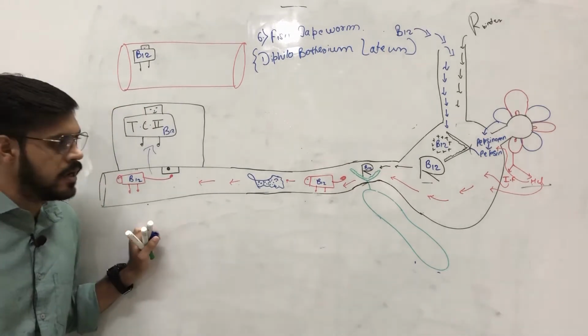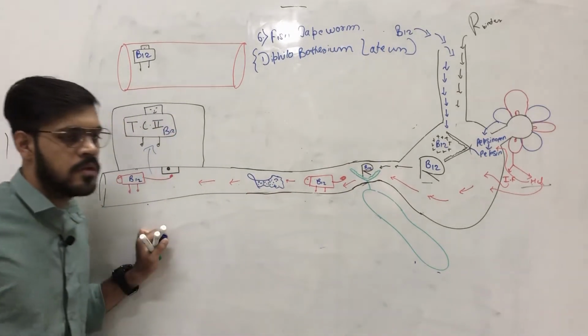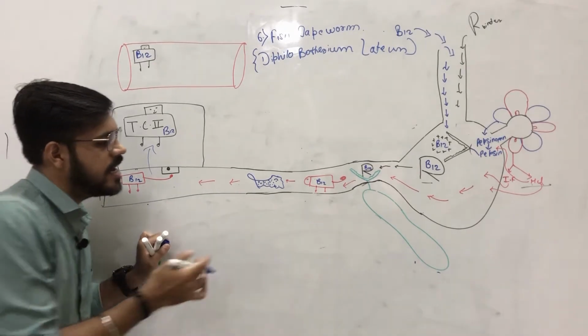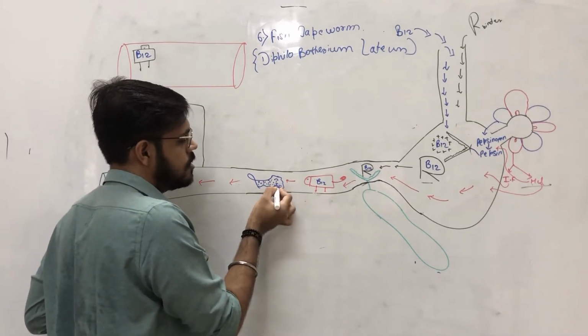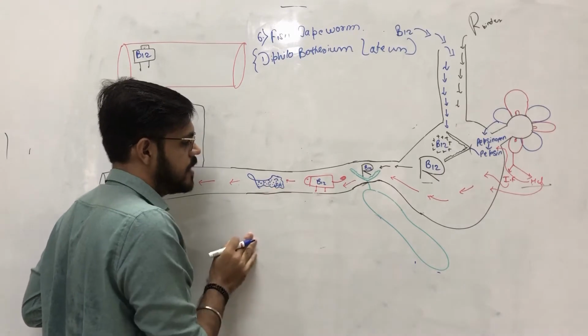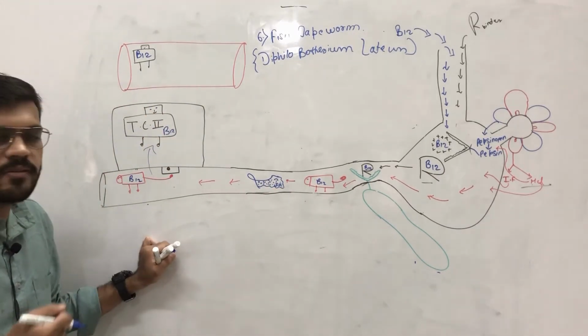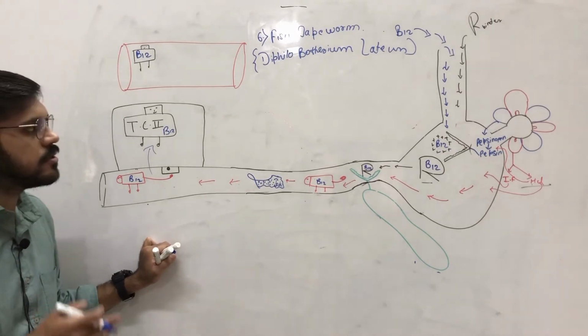Diphyllobothrium latum accumulates in the GIT. It sits for a long time, for 2 or 3 years, and it goes on loading all the B12 and consuming all the B12, and after 2 to 3 years the person develops B12 deficiency.